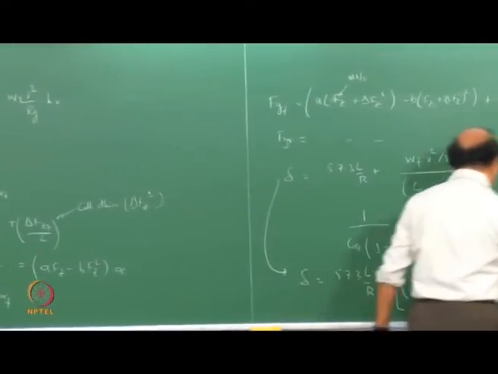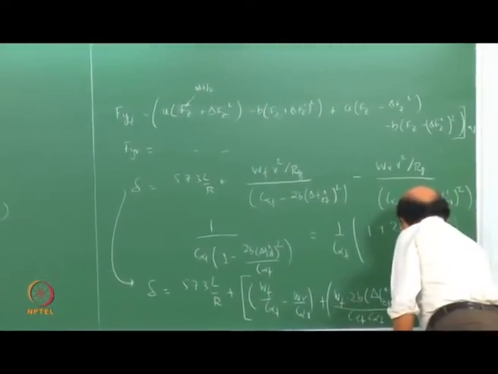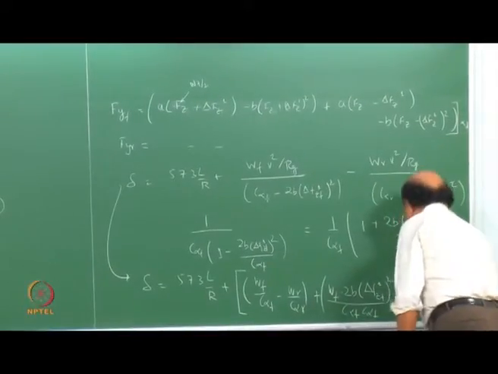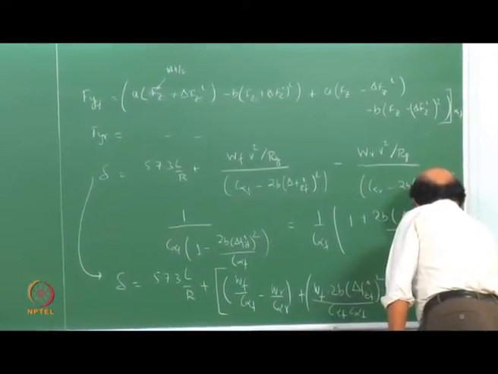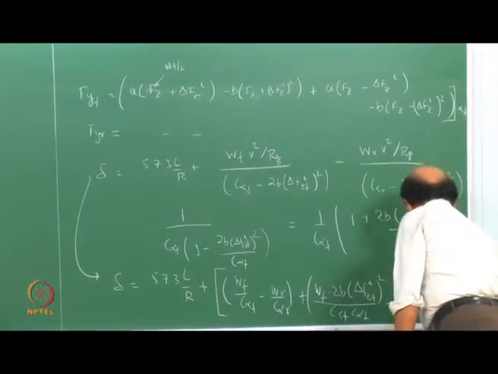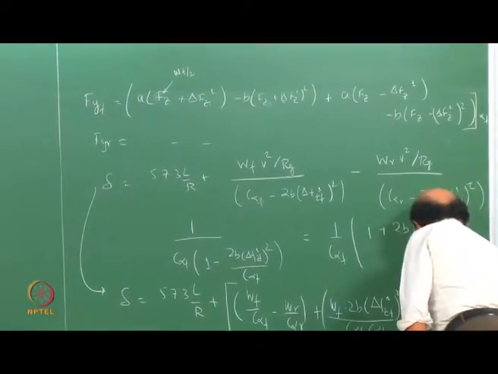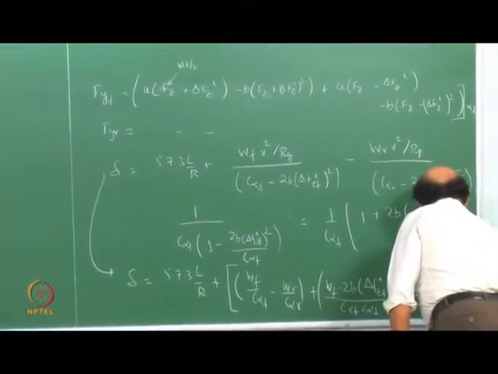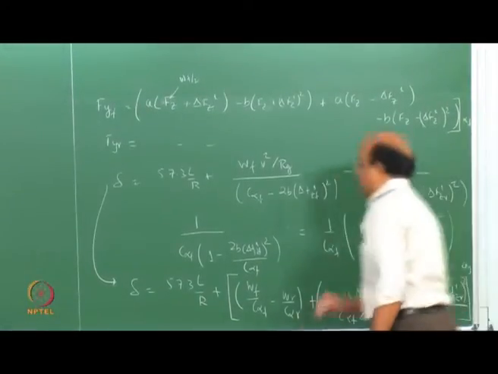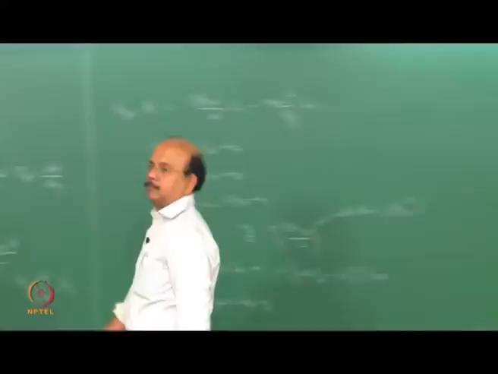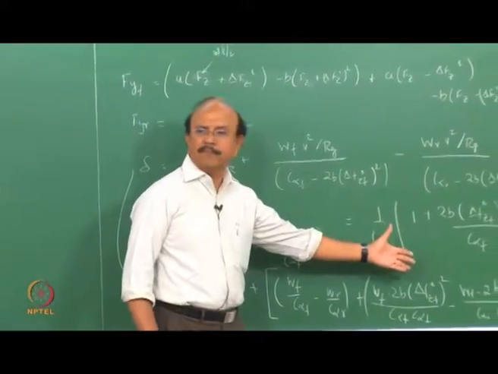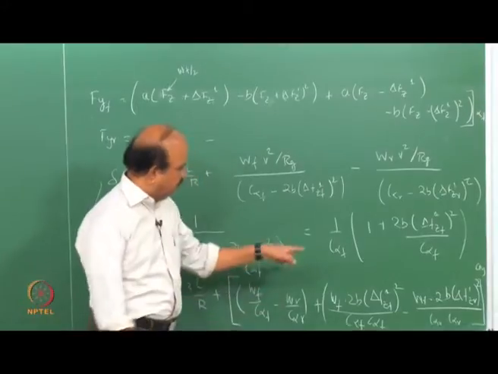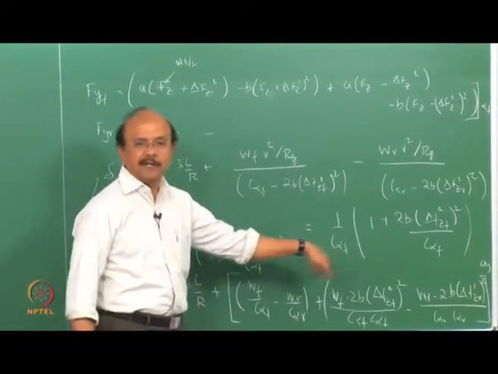So that rear would be minus Wr into 2B into delta Zr, whole squared, divided by C alpha r into C alpha r, the whole thing multiplied by Ay. Clear? Nothing great. Simple jugglery. Check whether you have written it correctly, I have written it correctly. If you have doubt, let's look at Gillespie.